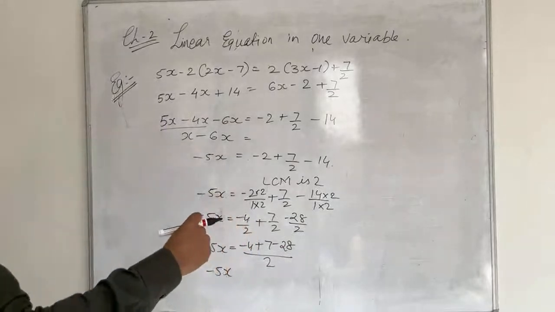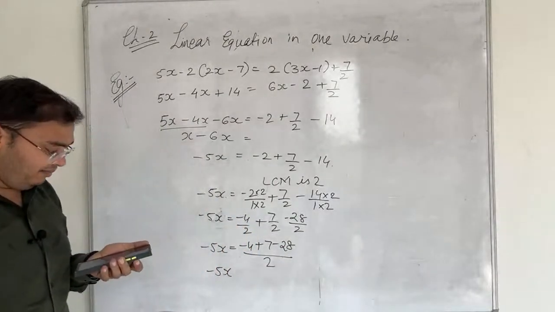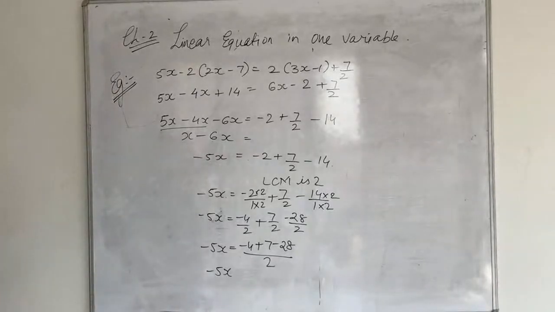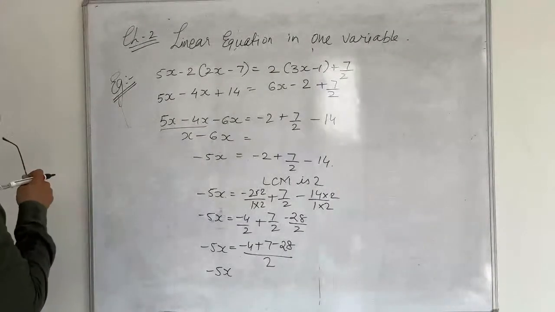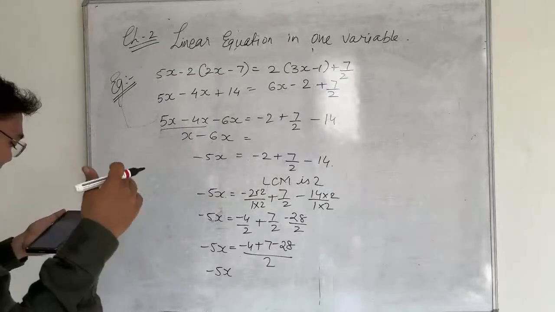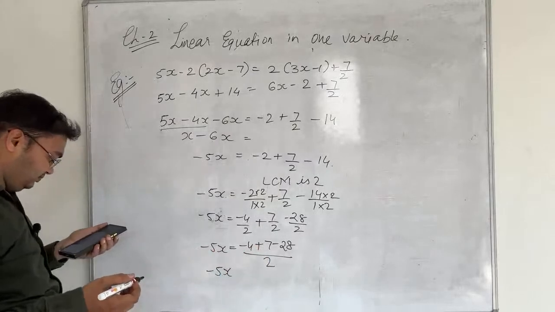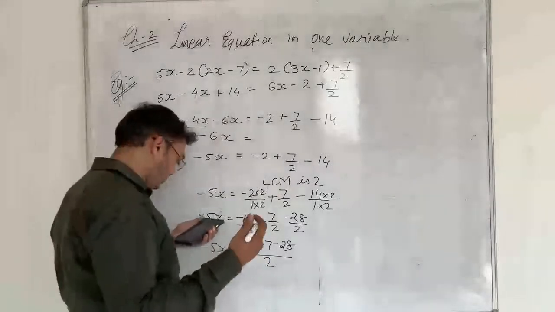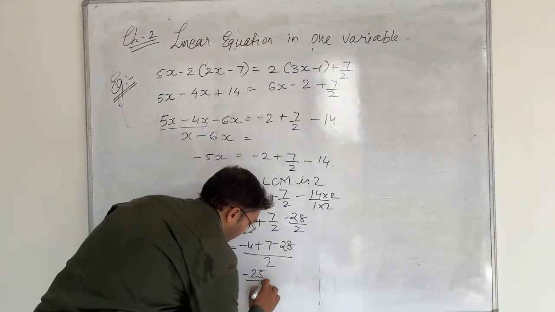What would be the answer? Fast. Minus 4 plus 7. You all are giving the correct answer, that is 5 upon 2. But right now I want the answer minus 4 plus 7. 3. Then 3 minus 28. 3 minus 28. Minus 25. Yes. Minus 25 upon 2.